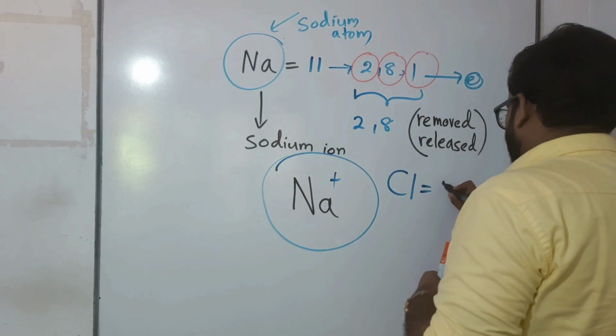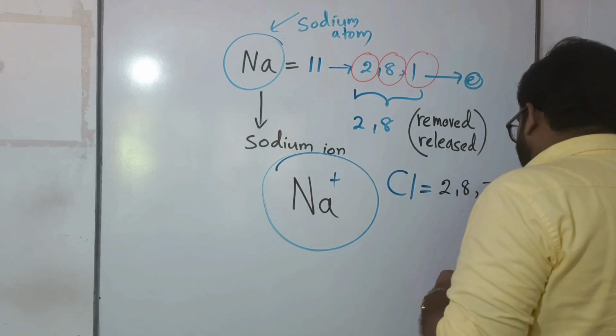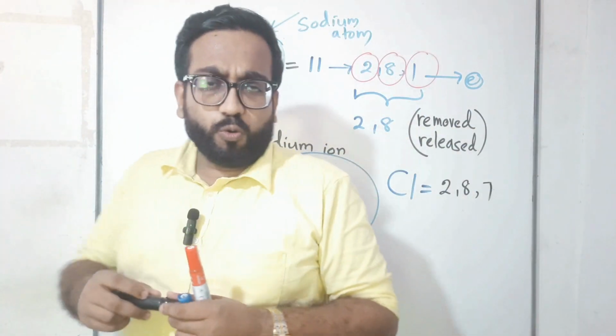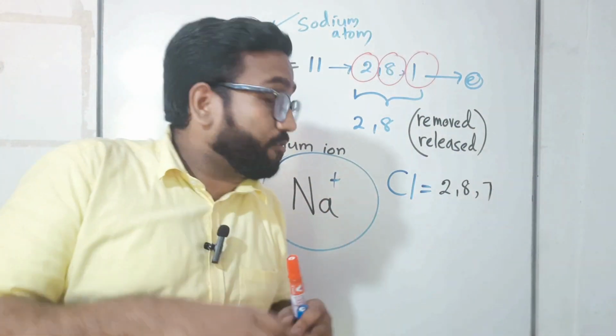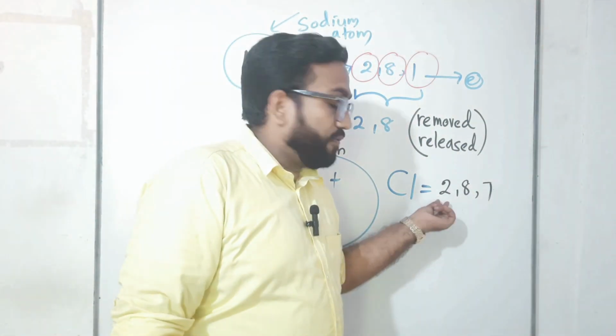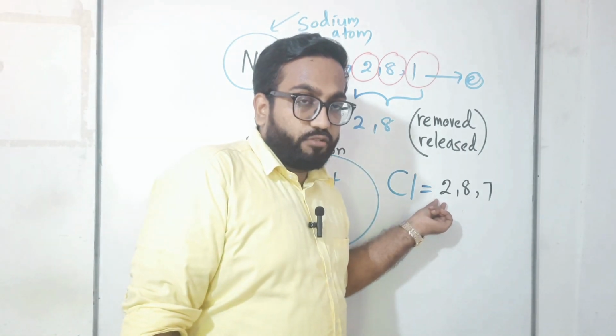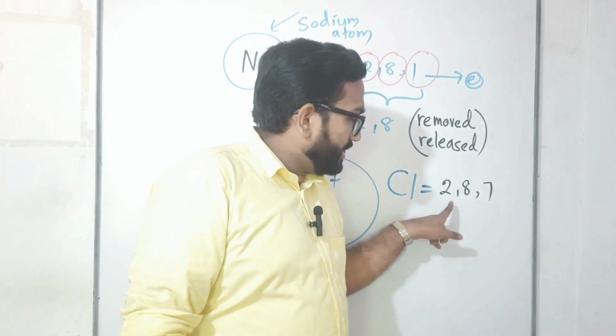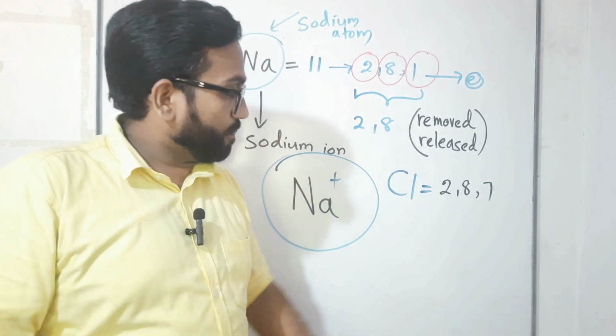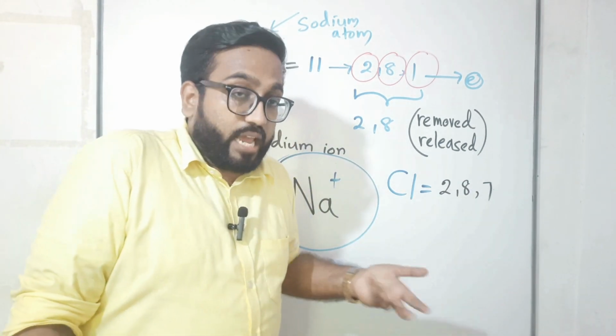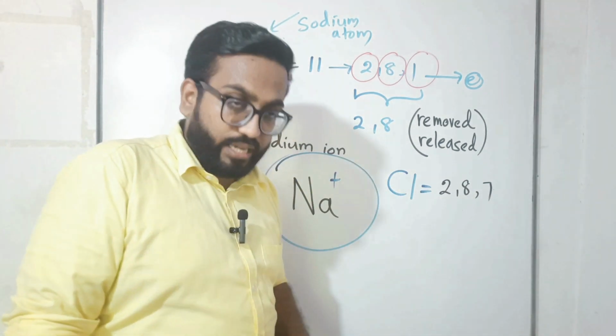Okay, 2, 8, 7. Now let's check the availability of electrons in each energy level. The first one, 2 electrons can be added as maximum. Is that completed? Yes, of course. Second one, 8 electrons can be added, already completed? Yes.